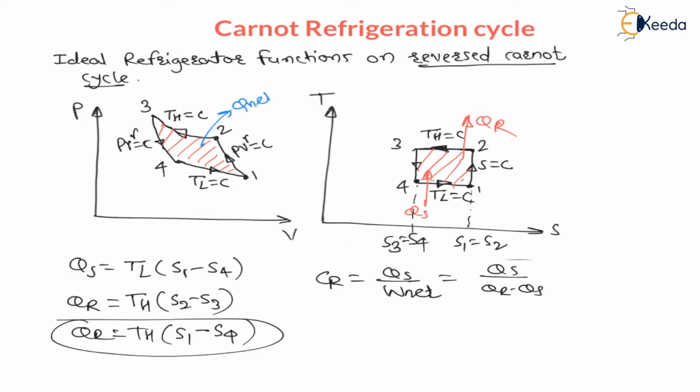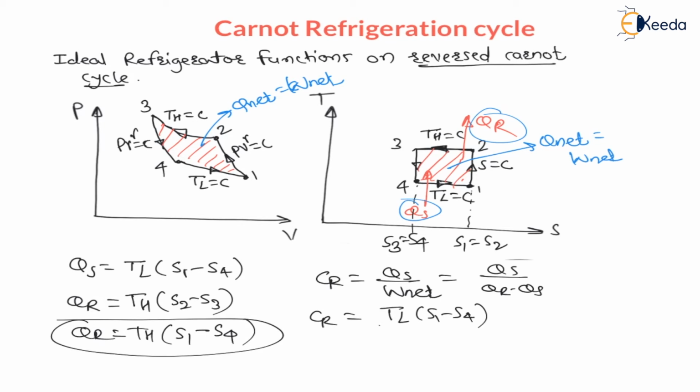So COP is lower temperature into S1 minus S4 divided by higher temperature into S1 minus S4 minus lower temperature into S1 minus S4. Now S1 minus S4 in the numerator and the denominator will get cancelled.